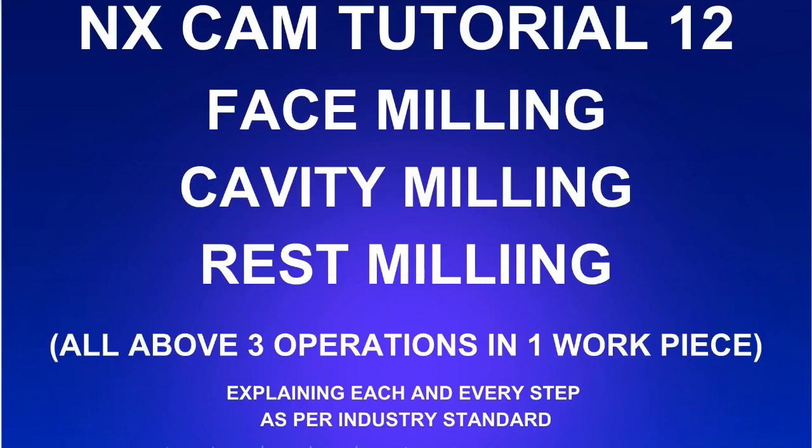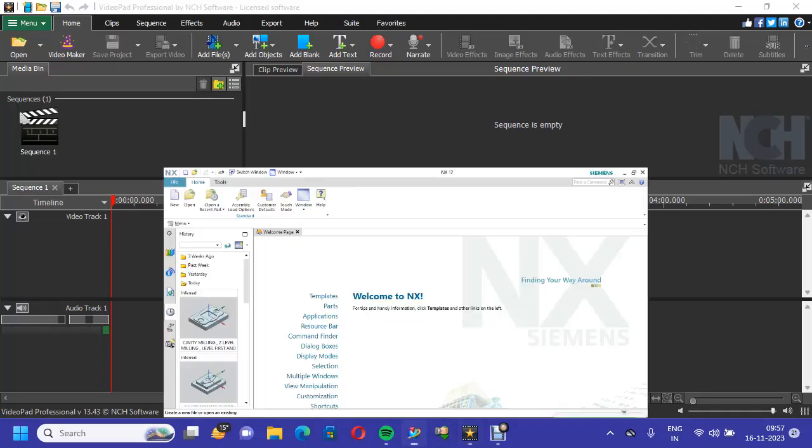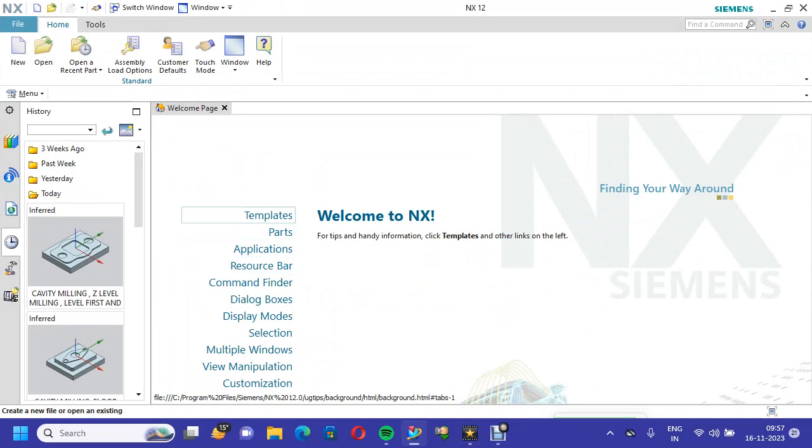Today we will see an NX CAM tutorial: face milling, cavity milling, rest milling, all three operations in one workpiece, explaining each and every step as per industry standard. Have a good day. In this exercise, we are going to explain face milling, cavity milling and rest milling operations. We already created many models, so I can directly import the model.